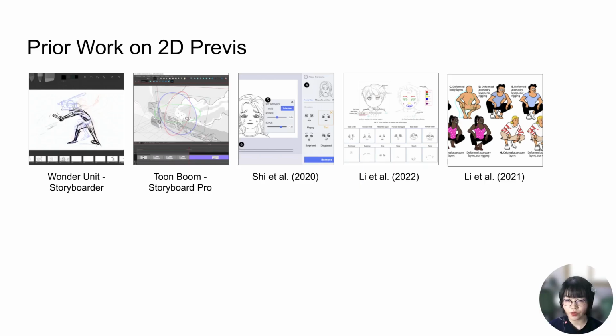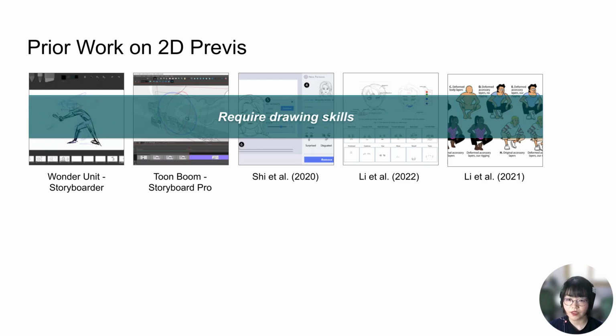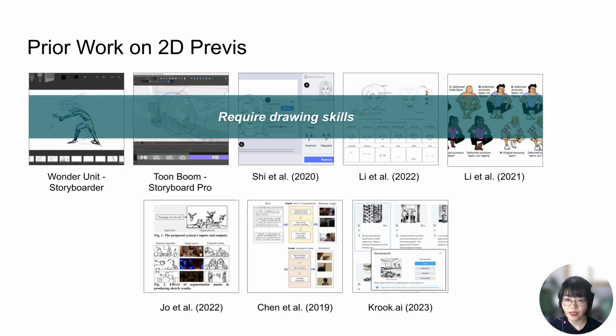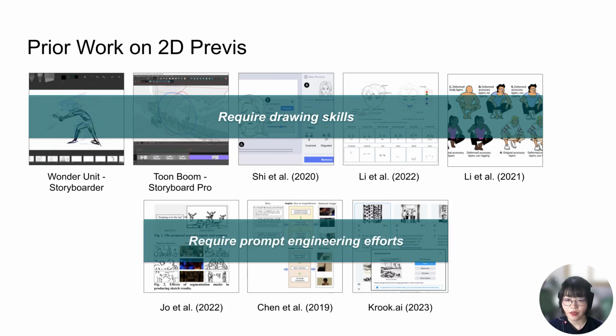Looking at prior work on 2D previs, many commercial tools and academic research try to speed up the sketching process. However, they still require drawing skills. On the other hand, some researchers developed AI systems that generate sketches from the user's story description. These works are extremely fast and convenient. However, they heavily rely on pre-existing image data and require prompt engineering efforts for the right image.